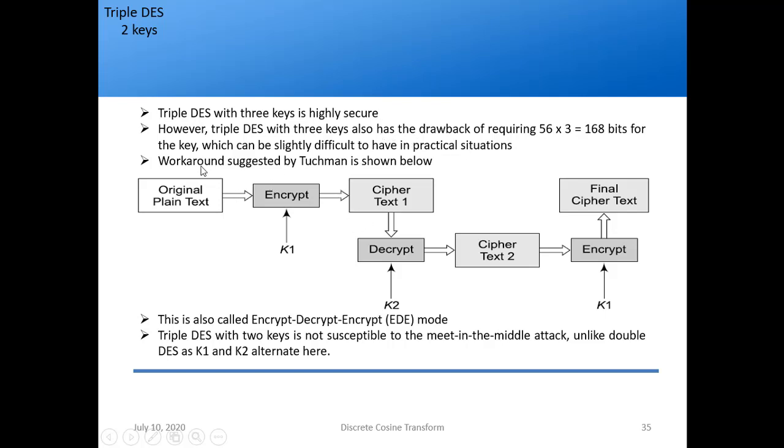That is a problem in practical situations, so Tuchman suggested a workaround. You encrypt the original plain text with K1, but the ciphertext you get, you decrypt with K2. You might say, sir, we have not encrypted with K2, how can we decrypt it? See, the encryption algorithm is there and the decryption algorithm is there. Decryption is the reverse of this, meaning we use only the reverse steps for K2. That is the only difference. So we get the result and encrypt it again with K1. This way we are doing DES 3 times but with only 2 keys. It is also called encrypt, decrypt, encrypt mode, and it is not susceptible to the meet in the middle attack. That is the advantage.